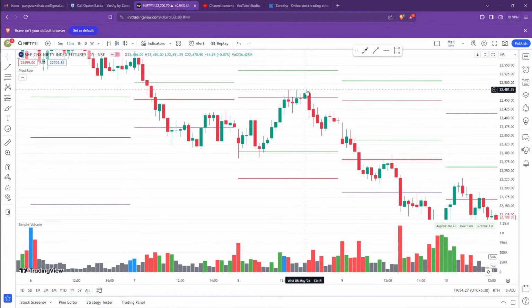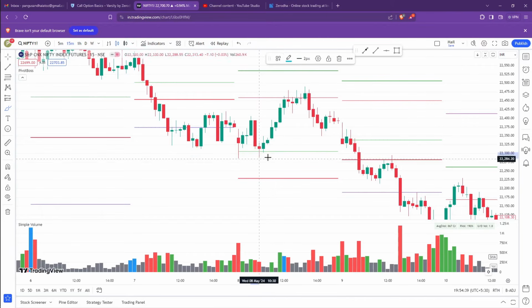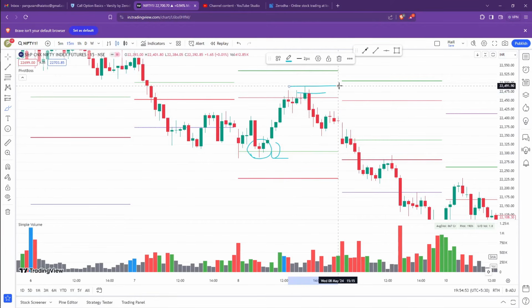But I would tell you, whenever you are going to initiate a trade for H3, if there is a close above H3, then you exit. Say for example, this is an L3 trade. What will be your stop loss? Your stop loss should be if there is a close below L3 and that close is broken, then exit. Same way, if there is a close above H3 and a cross above this high, then exit.